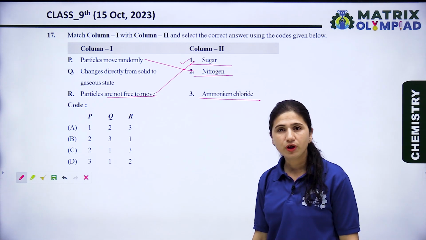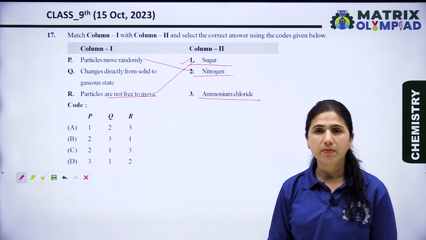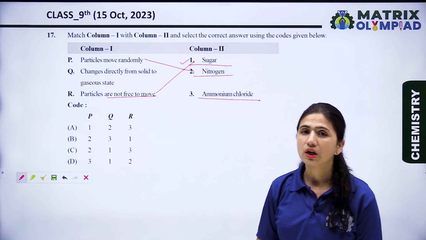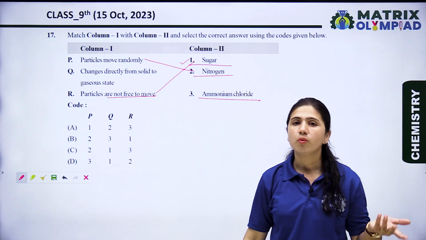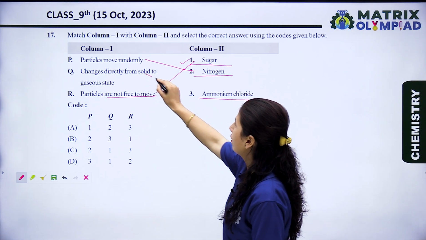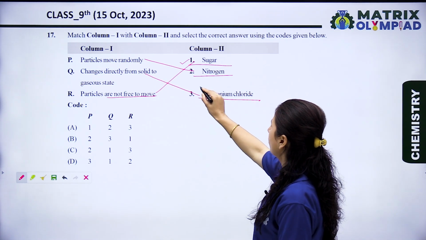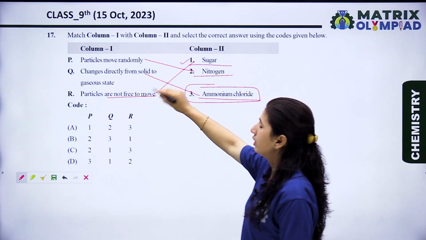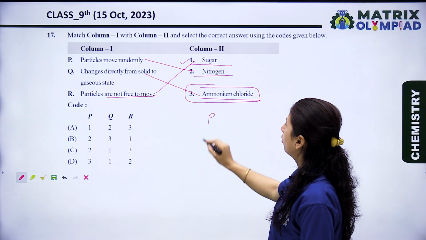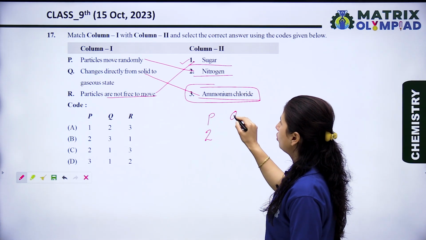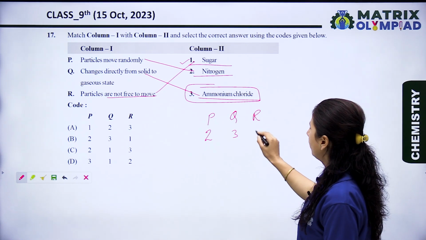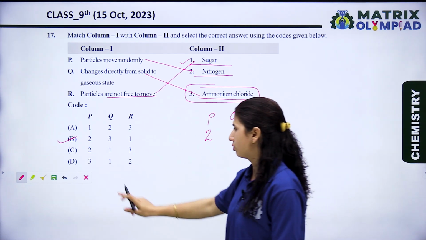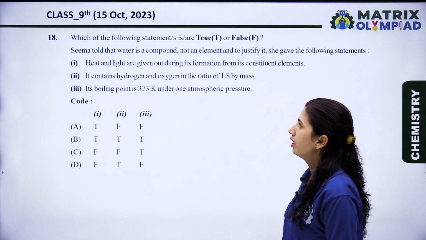Ammonium chloride. Ammonium chloride is a substance which is sublimable. So what do we mean by sublimable? Sublimable substances are those substances which convert directly from solid to vapor state. So, changes directly from solid to gaseous state. Ammonium chloride directly converts from solid to gaseous state. So P goes with second, Q with third and R with first. So 2, 3, 1. B is the right option for this question. Now let's see the next question.